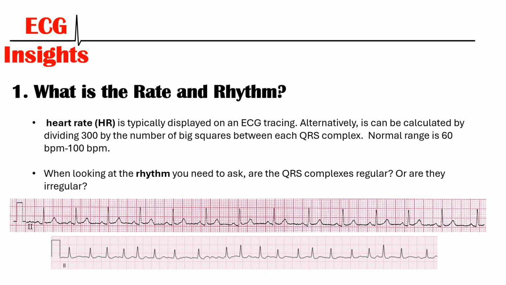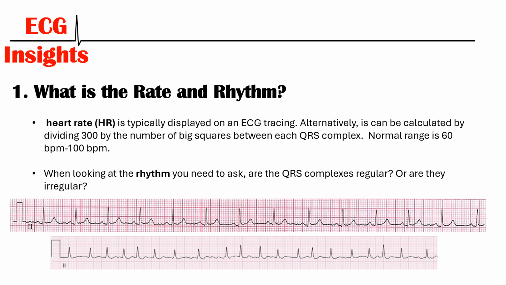However, it's always good practice to calculate it for yourself, and this is done by dividing 300 by the number of big squares between each QRS. So, for example, with the top ECG tracing, there are about 4 big squares between each QRS. So 300 divided by 4 is a heart rate of about 75 beats per minute. And the normal range for adults is between 60 and 100 beats per minute.